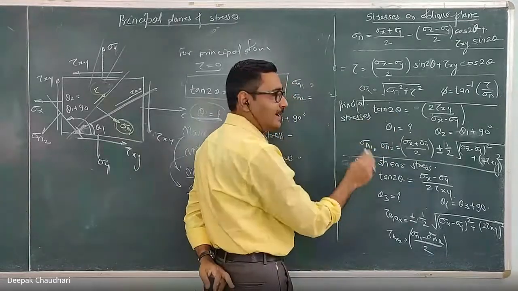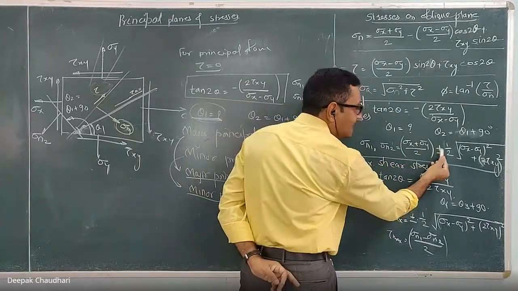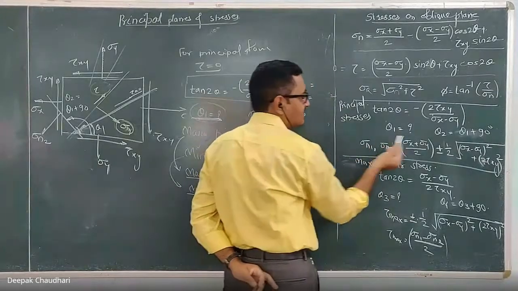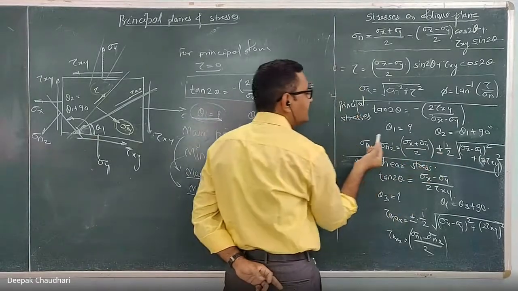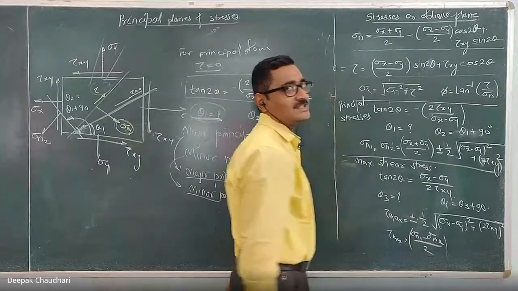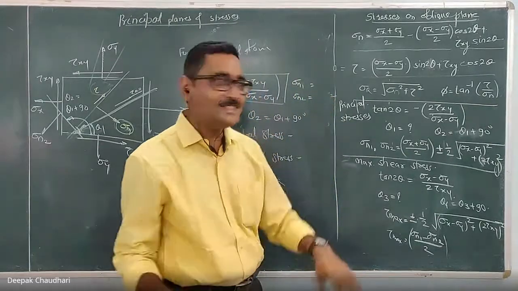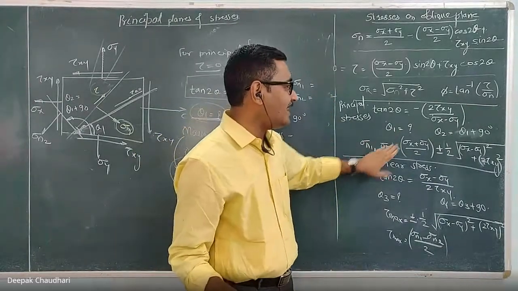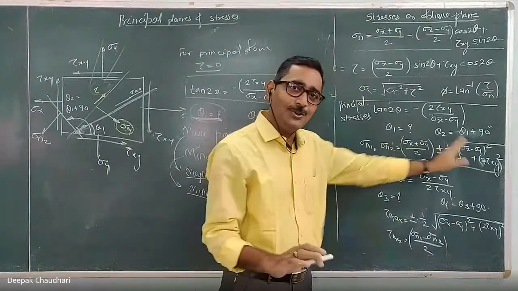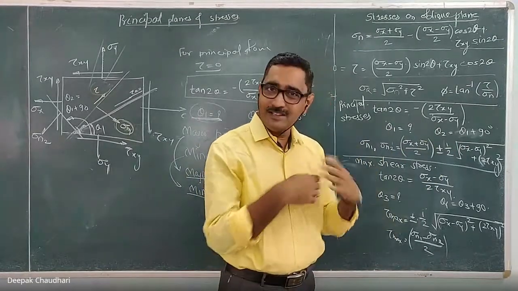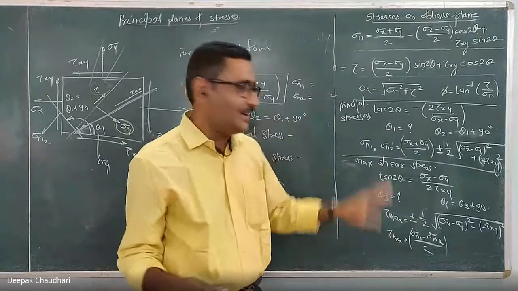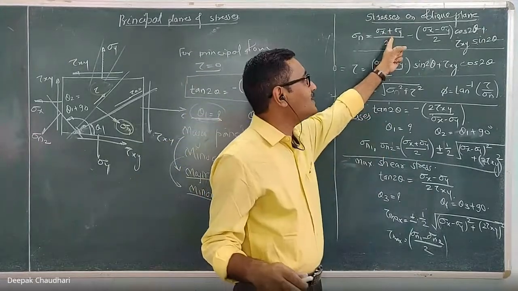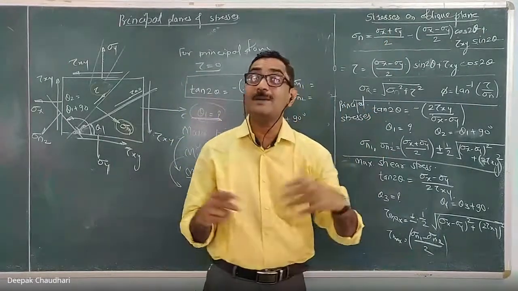It is written as one expression. When you consider it as a plus, then it is the major principal stress. When you consider it as a minus, then it is the minor principal stress. Clear? But again, we can't say whether the major will come at theta1 or theta2. You will get the magnitude. Clear? But to get a clear understanding, this theta1 you have to substitute in this formula to get the values of sigma n1 and sigma n2 separately.